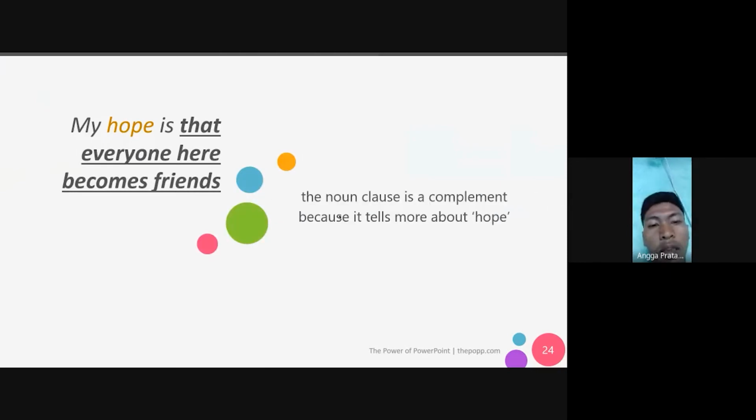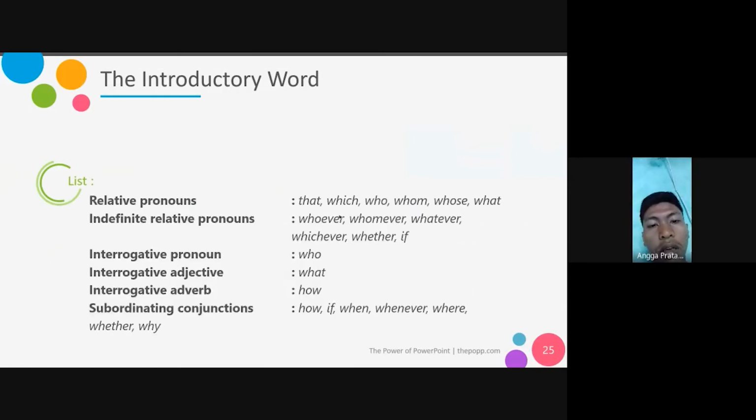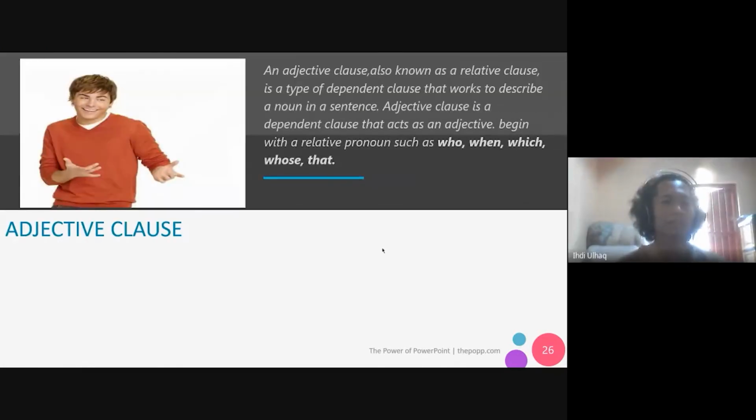My hope is that everyone here becomes friends. The noun clause is a complement because it tells more about hope. The introduction word. Then we got the adjective clause. An adjective clause is also known as a relative clause. It's a type of dependent clause that works to describe a noun, for instance.